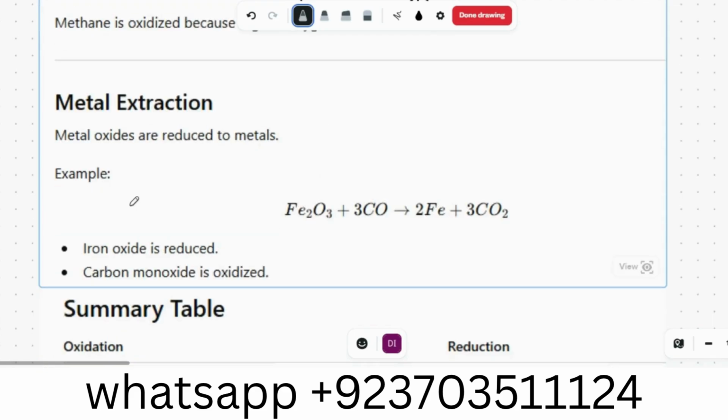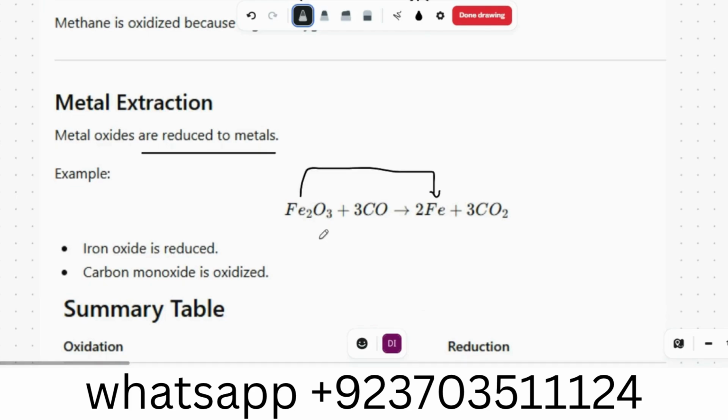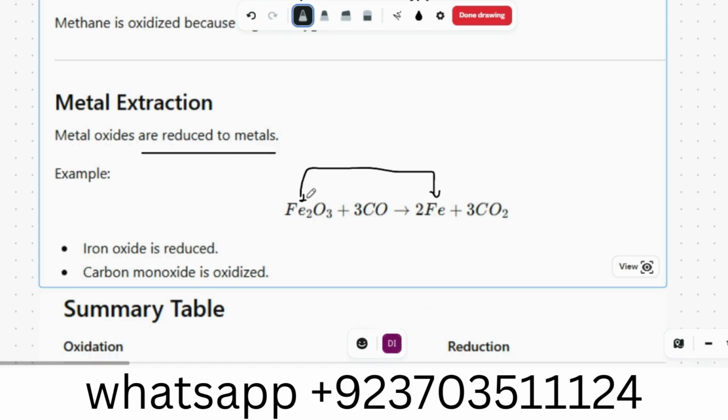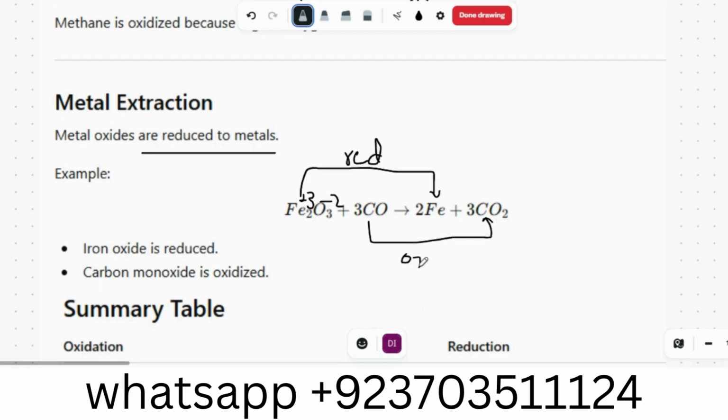Metal extraction. Metal oxides are reduced to metals. Iron is reduced. For example, iron has a plus 3 charge, oxygen minus 2. So that is a reduction because iron gains electrons, whereas carbon is oxidized because it loses electrons. Carbon monoxide, okay, oxidized.